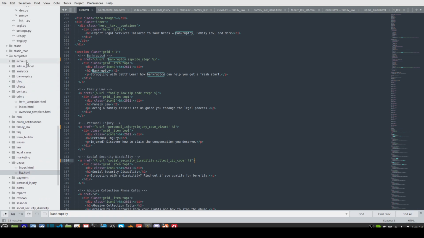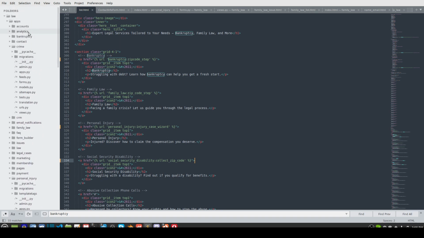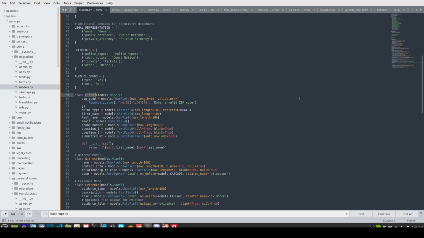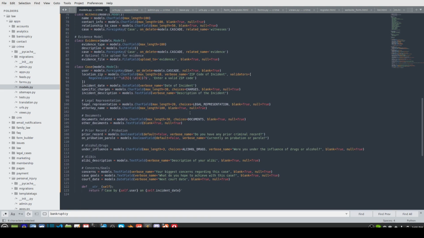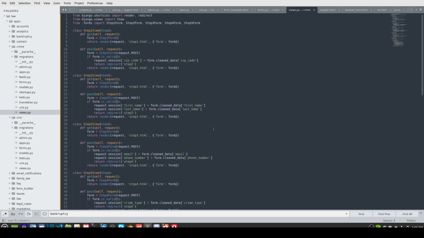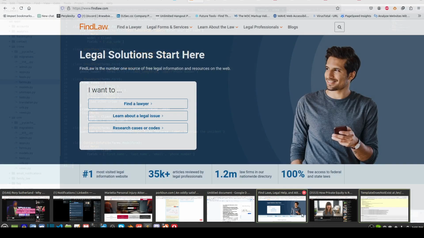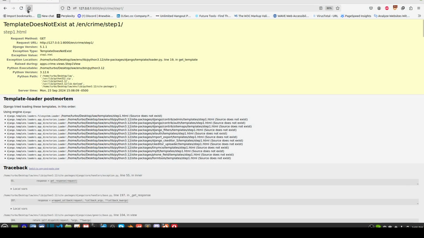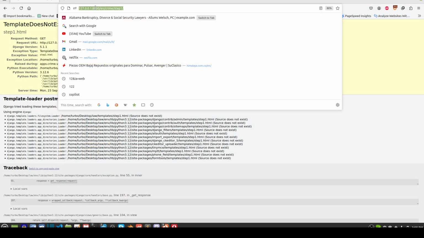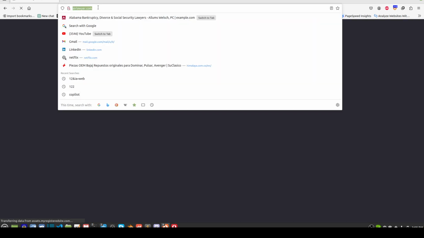We come over here to the crime models. You see the models are set up. It's got the different questions. It's got the views set up. The forms are set up. So I'm working on the criminal law stuff right now, but it's been a little slower than what I had hoped it was going to be. And whoops, where are we going?